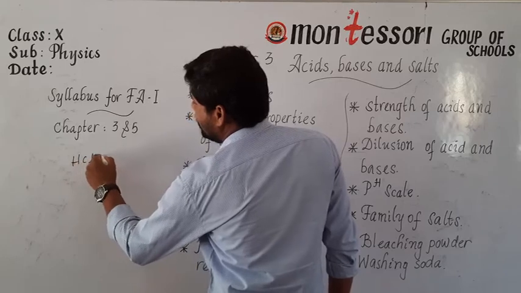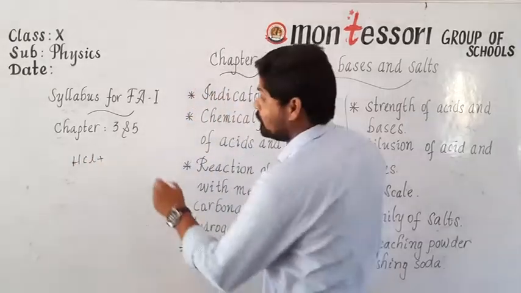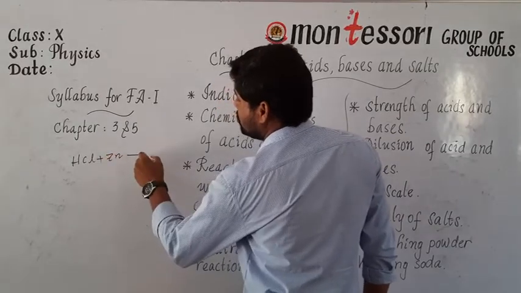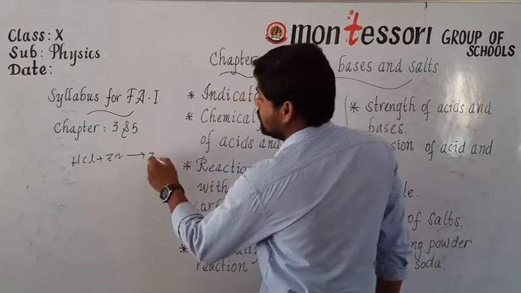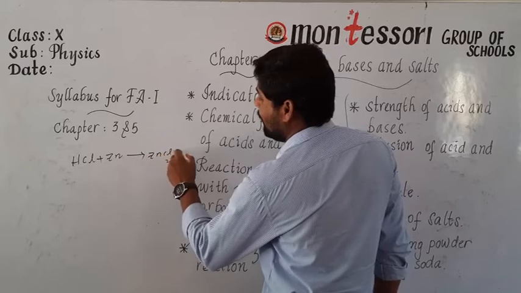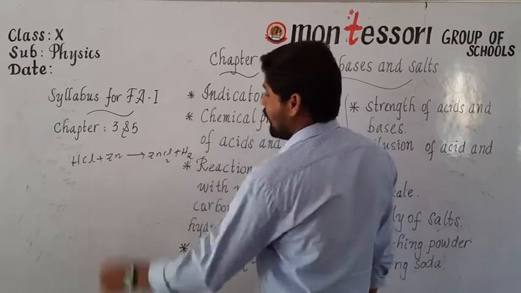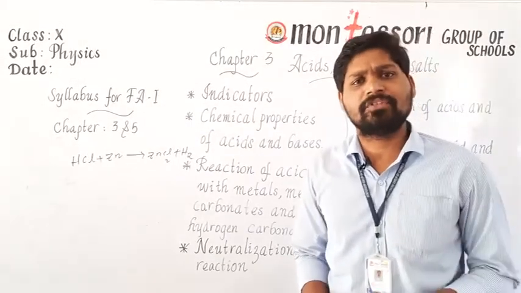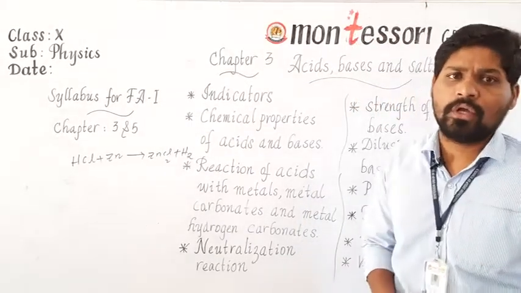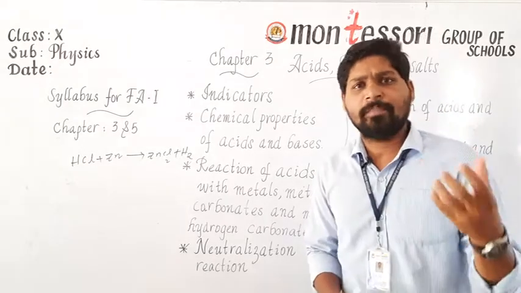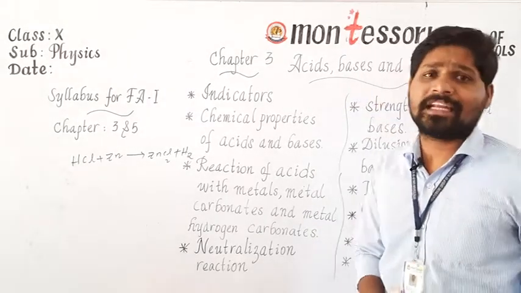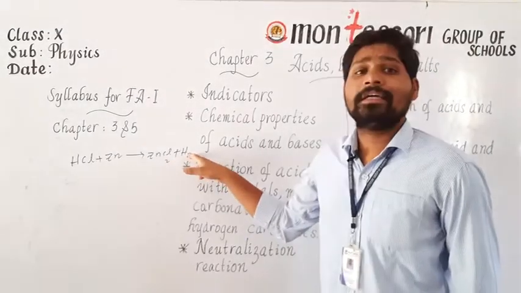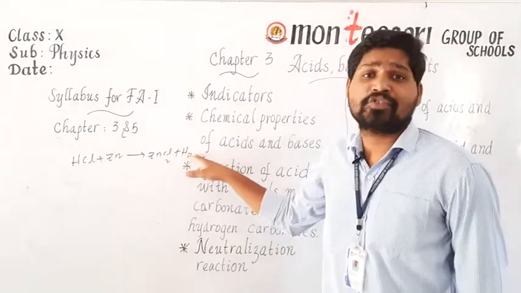Whenever HCl, an acid, reacts with a metal called zinc, then the products are the salt ZnCl2 plus it liberates hydrogen gas. So whatever the acid, like if you take HNO3 or H2SO4, whenever an acid reacts with any metal, the final products are salt and we can see the liberation of hydrogen gas.